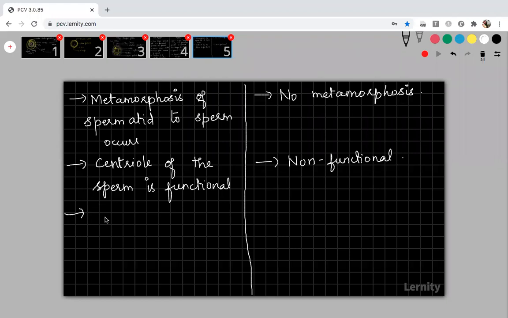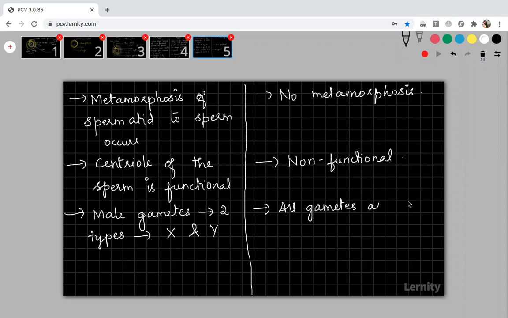And the male gamete, the sperm cell, carries two different types of chromosomes. Male gametes are of two types: one is X, another one is Y. In female, all gametes are similar, because all of them carry only the X chromosome. Here you have X chromosome and also Y chromosome.